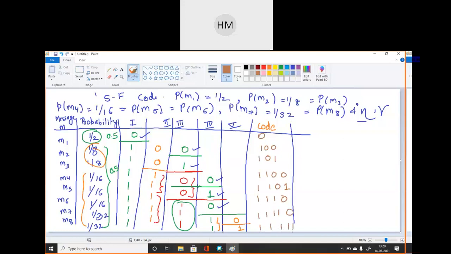ठीक है? Is it okay, students? Others? ठीक है.